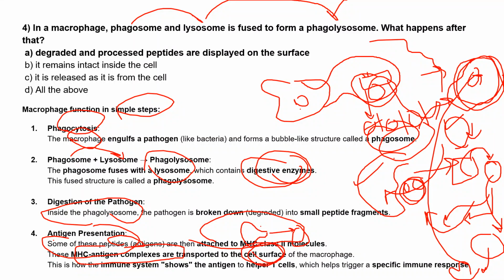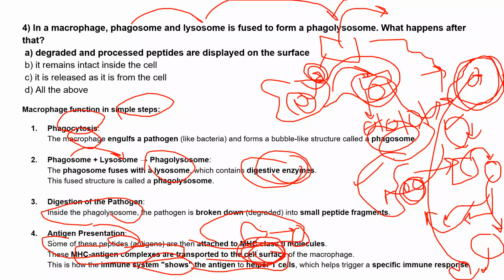Why? Because if it stays inside, it will not activate the T cells. That's why it has to come outside, onto the cell surface, so that these T cells will convert themselves into activated T cells. That's why these come to the cell surface of the macrophage. In this way, the immune system shows this antigen to the helper T cells, which triggers a very specific immune response to that particular antigen only, right?